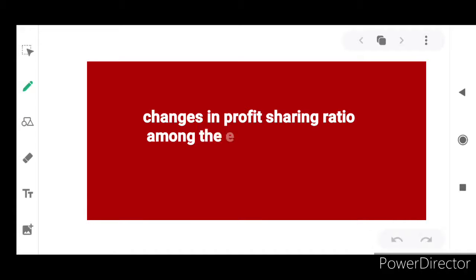So, in changes in profit sharing ratio of the existing partners, changes in profit and loss sharing ratio.